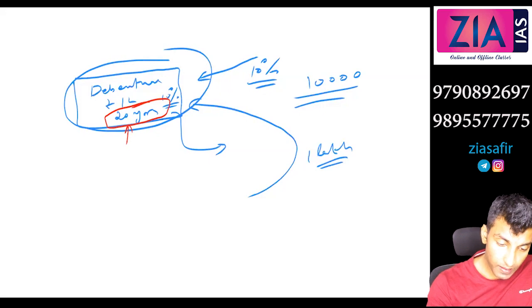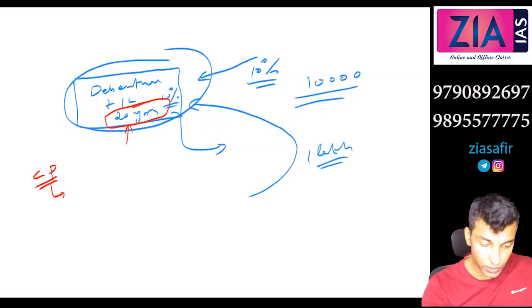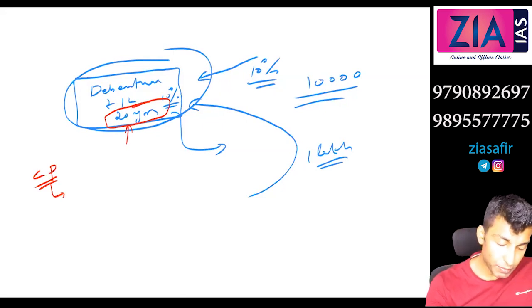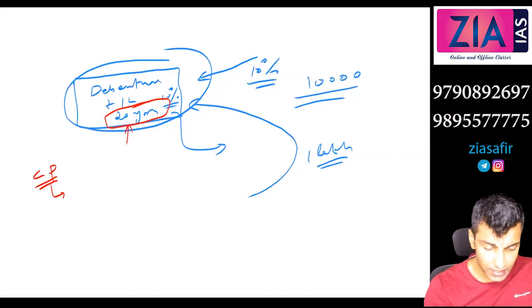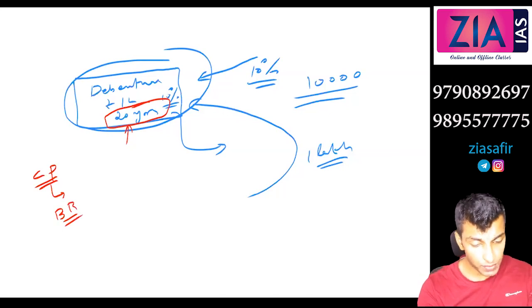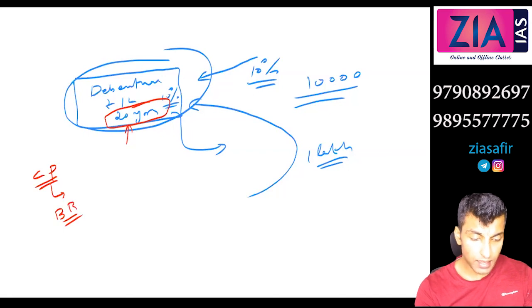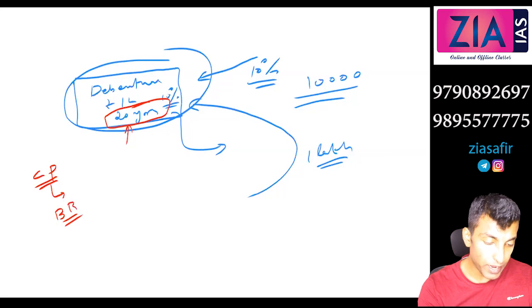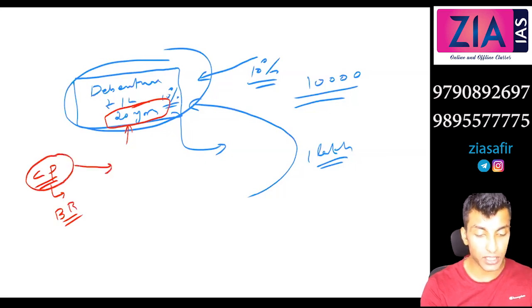Okay. Now next is commercial paper. We have already discussed it, but I will quickly tell you, as some new students are here. Commercial paper, I discussed in the context of bank rate. Bank rate is the rate at which RBI provides money to the banks against first class securities.